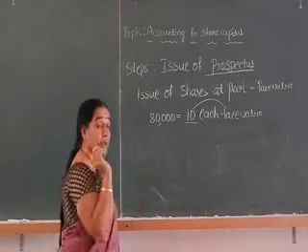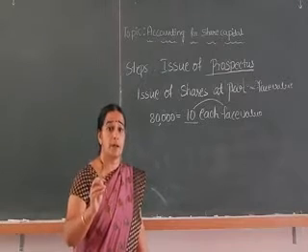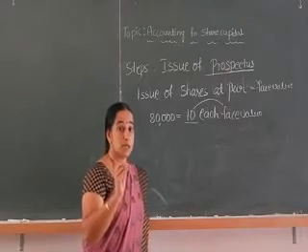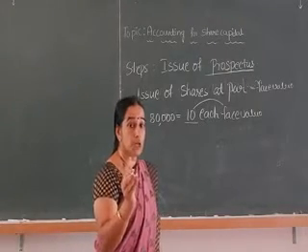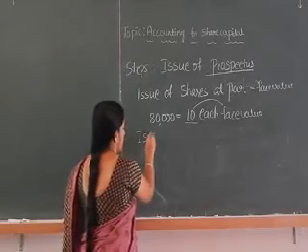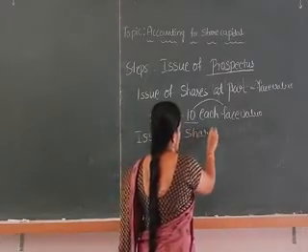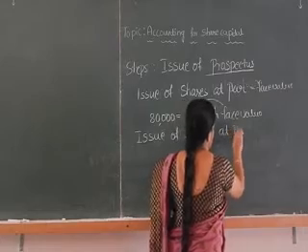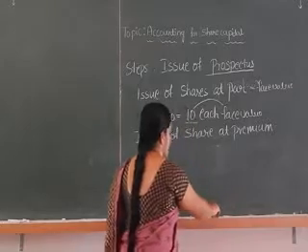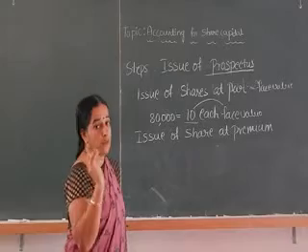Suppose there is a great demand for the company's shares, and the company wants to make income. So because of the demand, what does the company decide? The company will issue the shares at a premium. That is called issue of shares at a premium. Issue of shares at a premium means the issue price is more than the face value.